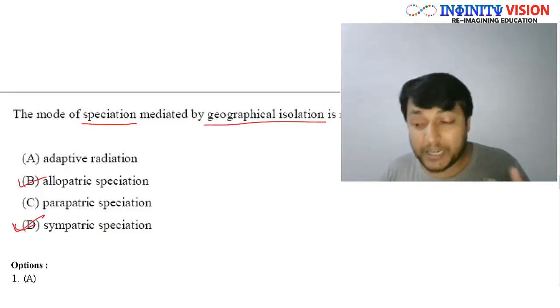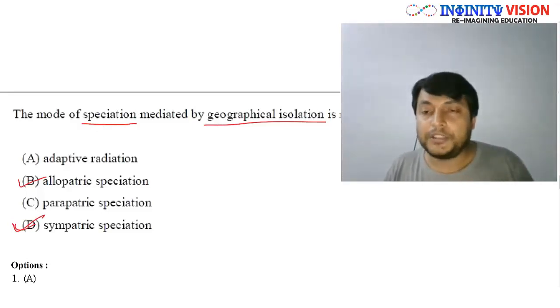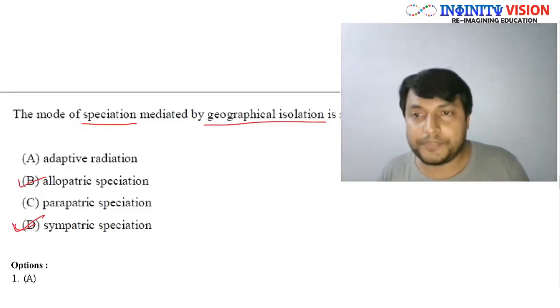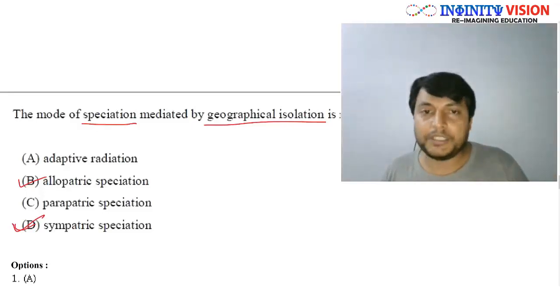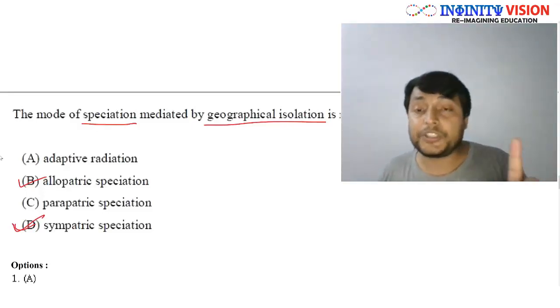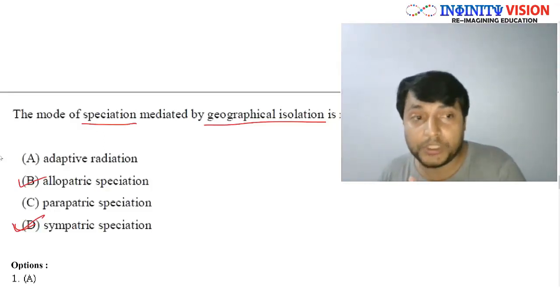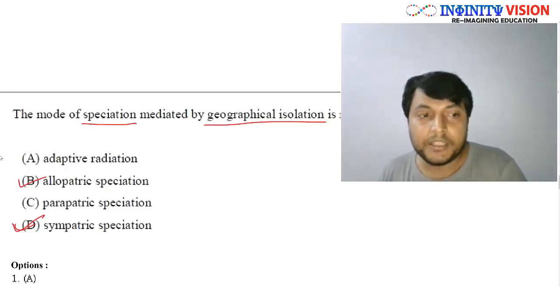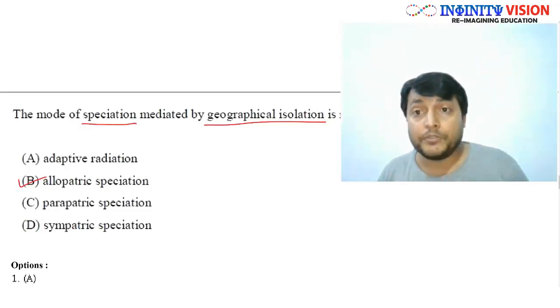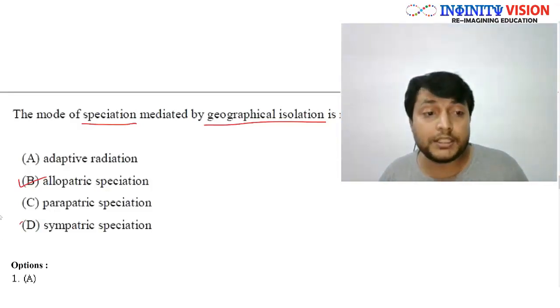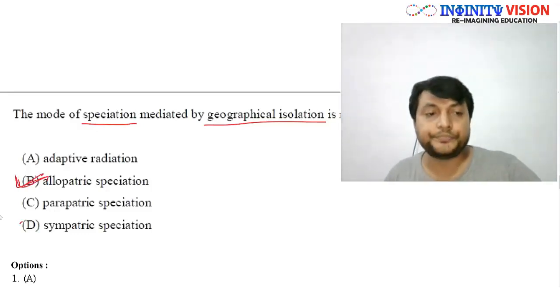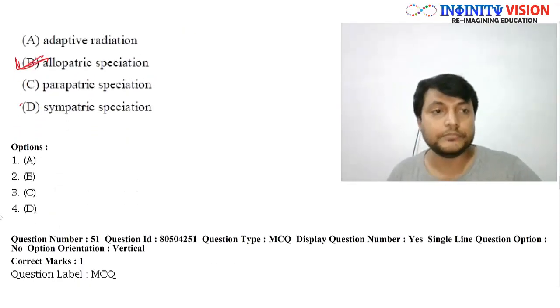Okay, now you will ask what is parapatric. Now parapatric is because of the formation of a smaller population at the periphery of a larger geographical area. Okay, we will see all of this in detail there. Just remember that speciation which occurs due to geographical isolation of the two populations, we call it allopatric. If the speciation occurs within the same geographical area, we call it sympatric. Okay, so for this question the answer should be allopatric. Okay, great. So B.